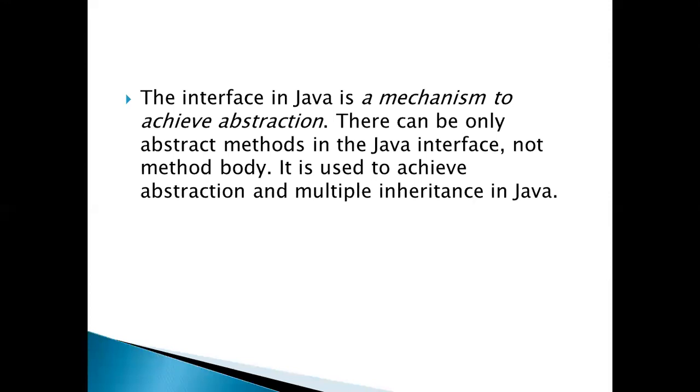You can use it anywhere in a class. Second thing is multiple inheritance in Java. If you know about inheritance, Java does not support multiple inheritance, meaning you cannot extend more than one class. These things are solved by using the interface.